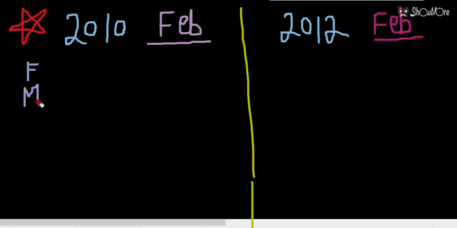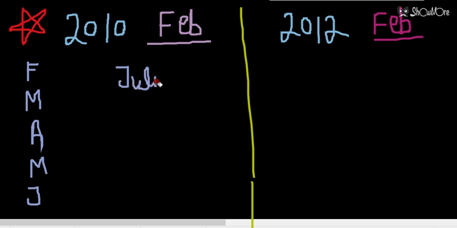Then we have April. After February we have March. So then we have April. After April we have May, June, July. Because I don't know for which month it will be matching, so I am writing all the months. July, August, September, October, November, and the last month will be December.